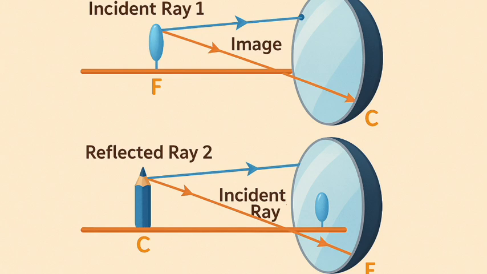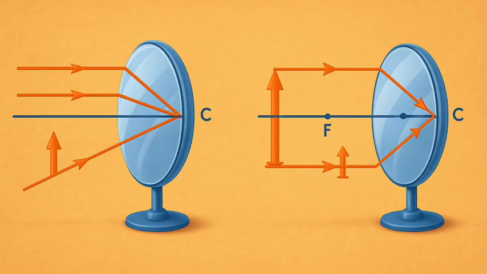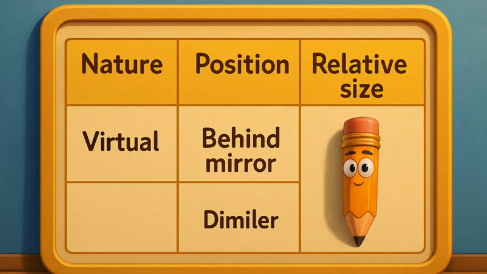The results are summarized in Table 9.2. Figure 9.8: Formation of image by a convex mirror. Table 9.2: Nature, position and relative size of the image formed by a convex mirror.